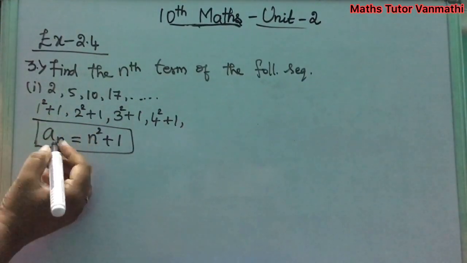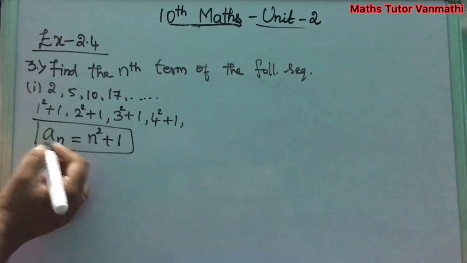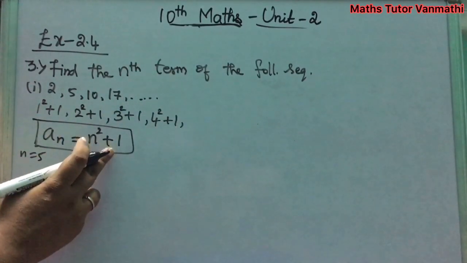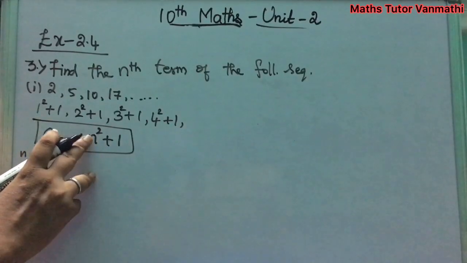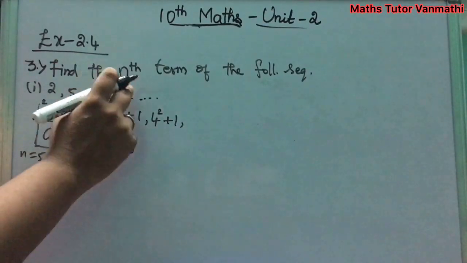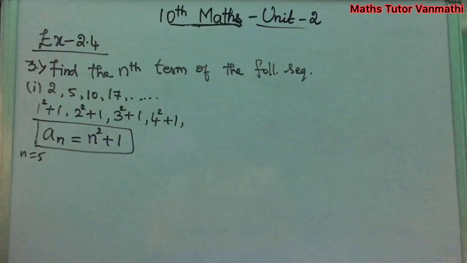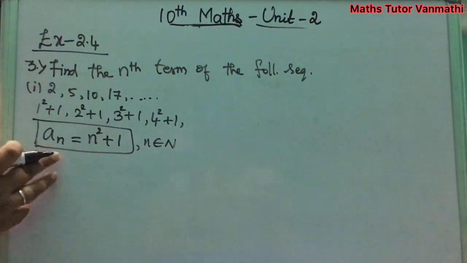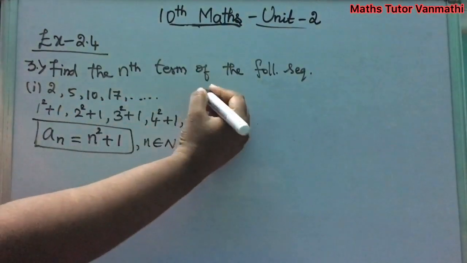So if you give n equal to 5, you will get the next term 5 square plus 1. 5 square is 25, 25 plus 1 you will get the next term as 26. Clear? This is your nth term, n square plus 1, where n belongs to the natural numbers. Clear? Next subdivision is